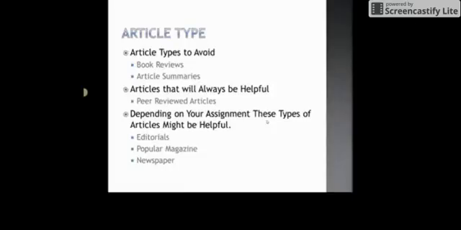Next, we will look at additional evaluation criteria for printed articles. Some article types will always be acceptable for use in research. Others should never be used in a research project, and still others have a place in some projects, but not in others. Let's first look at the types of articles that should be avoided when doing research. The first is a review.